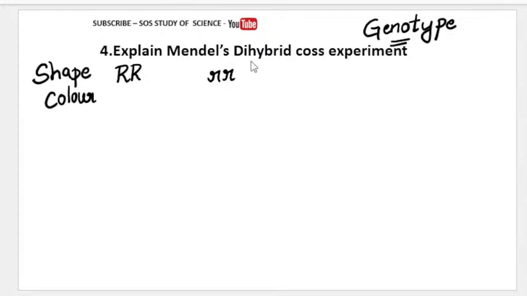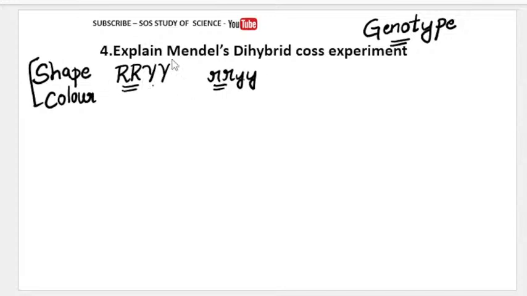He has chosen round and wrinkled. Later he has chosen yellow and also green. These are the characters which were chosen by Mendel. Round is the shape of the seed, and wrinkled is the shape of the seed. Yellow and green is the color of the seed. So he has taken two characters with contrasting traits.